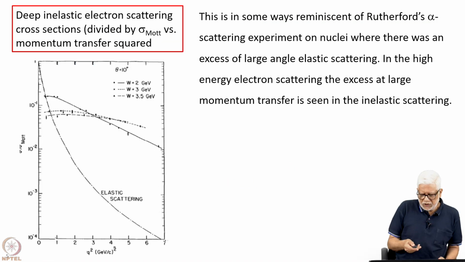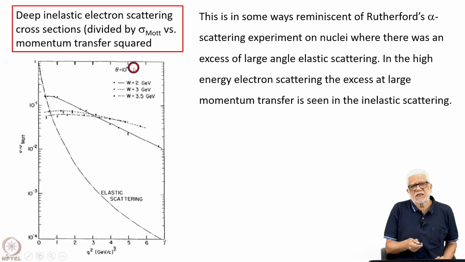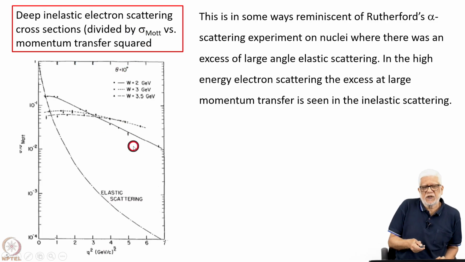Okay, so the deep inelastic experiment carried out by this group, one result is shown here, where the deep inelastic scattering cross section is divided by the so-called Mott cross section as a function of momentum transfer squared, and at a certain angle, because of course the inelasticity is different for different energy losses.